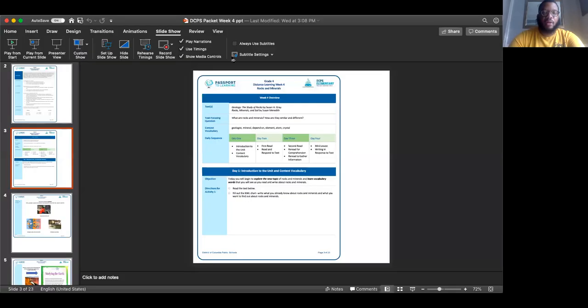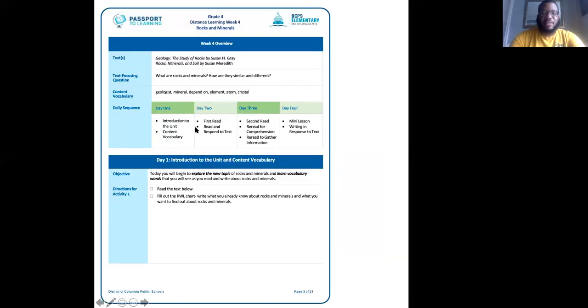So we are getting ready to jump into week number 4. So go ahead and grab your packets for week number 4. And I am going to go through the packet along with you guys. So for this week, you guys are going to be able to see the exact same packet that you have in front of you. All right. So we're going to start with day 1 of the week 4 packet.